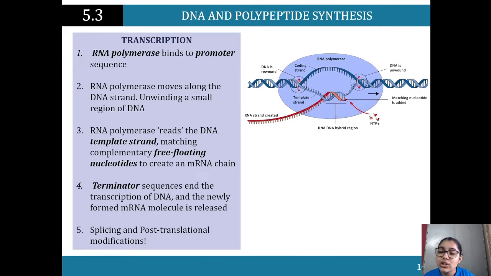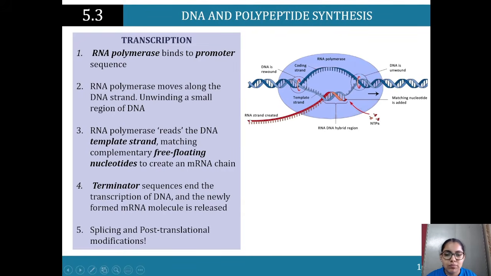Okay, so RNA polymerase moves along the DNA strand. It's unbinding that small region of the DNA that we need for protein synthesis, for polypeptide synthesis. Same thing. RNA polymerase reads the DNA template strand, so it's reading this template strand over here, and it's matching the free floating nucleotides to create the mRNA. It's an mRNA chain over here. So remember, the key thing happening over here in the chain is that thymine is replaced by uracil.